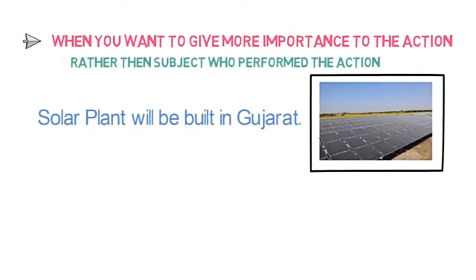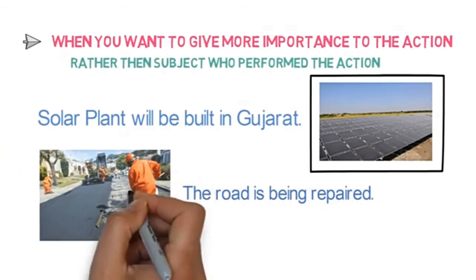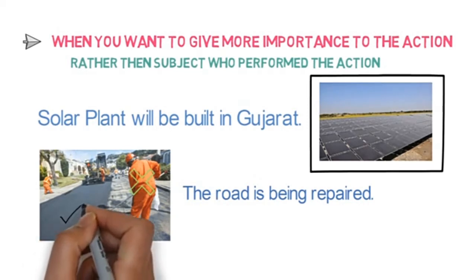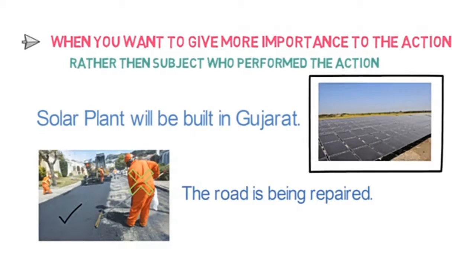Let's see next example. The road is being repaired. Here also we are not interested in who is repairing the road. We are interested in the repair activity. So these are the main two cases where you can use passive voice. That's all in this video about active voice and passive voice.